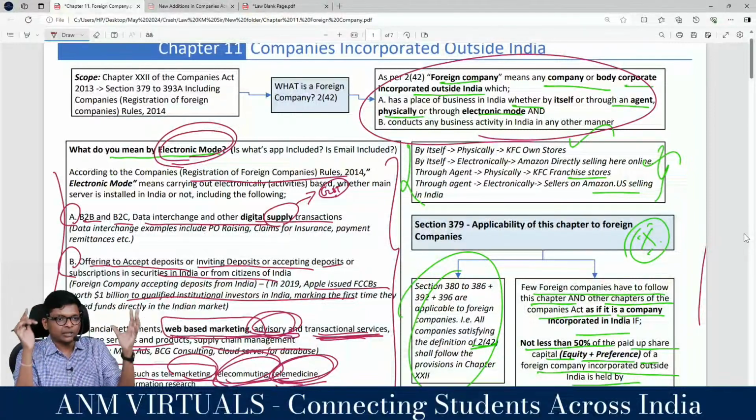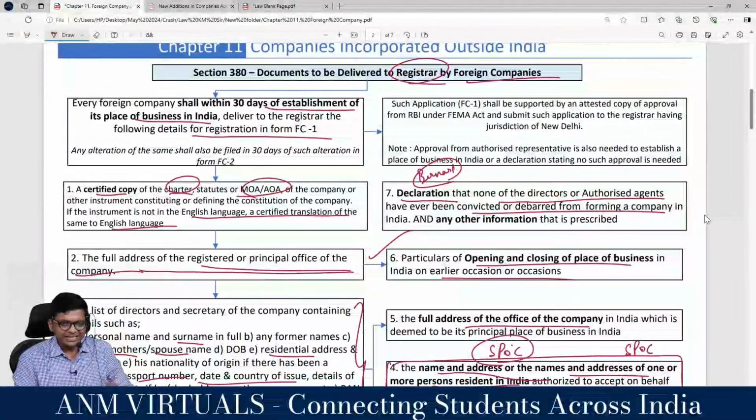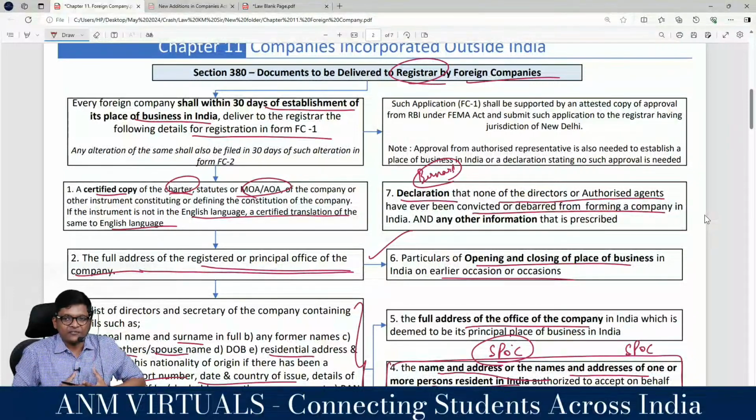First we saw what is a foreign company definition, and we saw 379 applicable to all foreign companies. If a company has more than 50%, full act is applicable. Then we saw what is electronic mode. Clear. That is key. 380, what is the summary crux for exam?